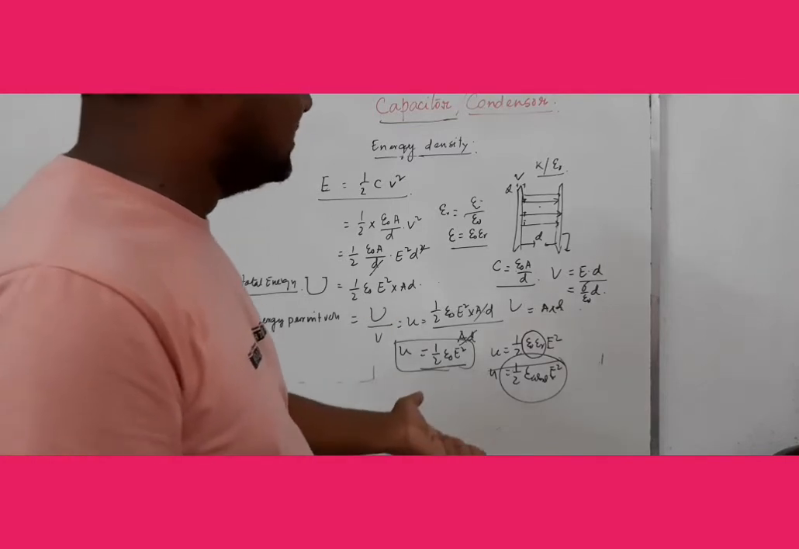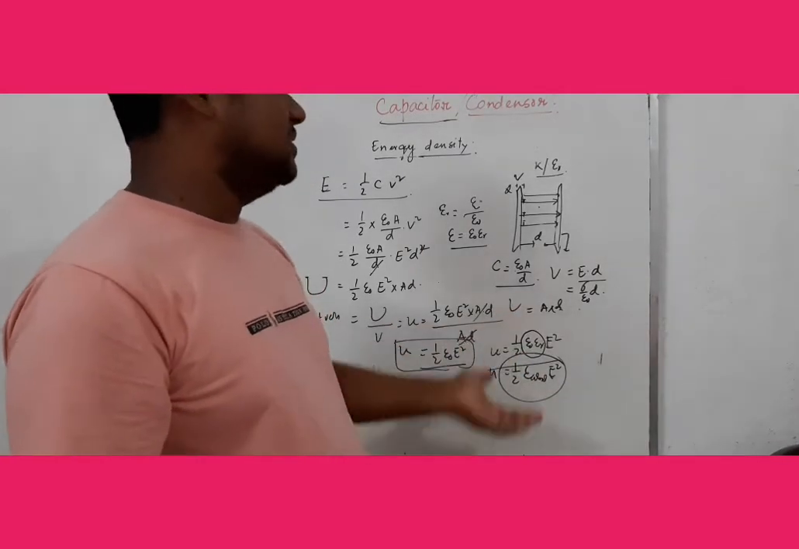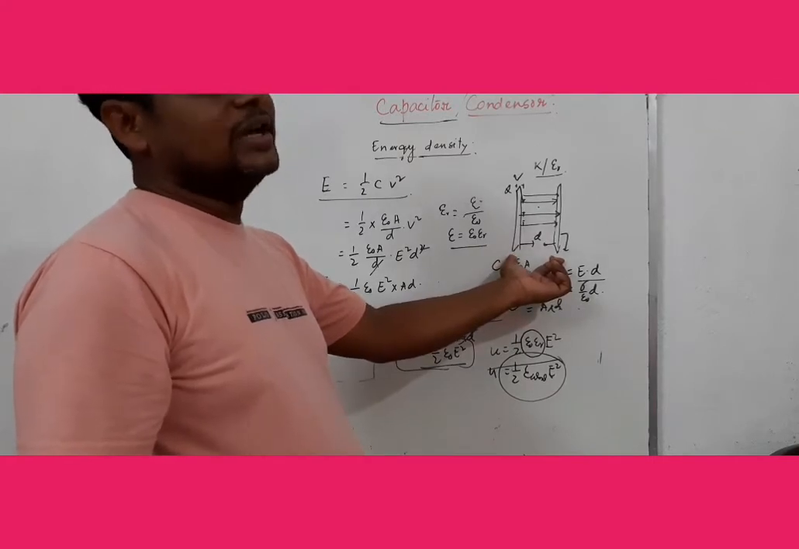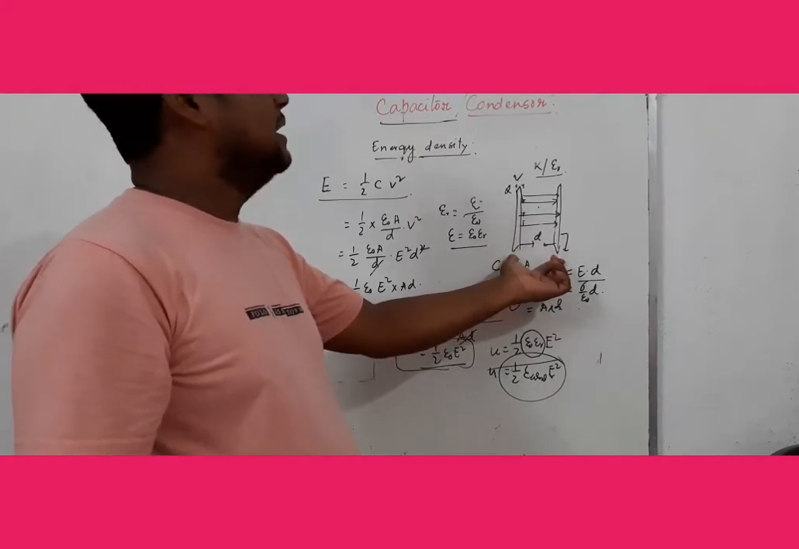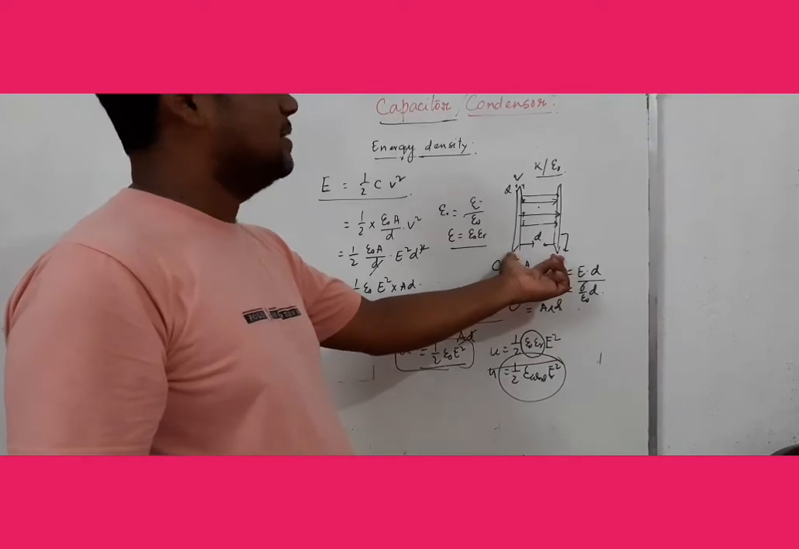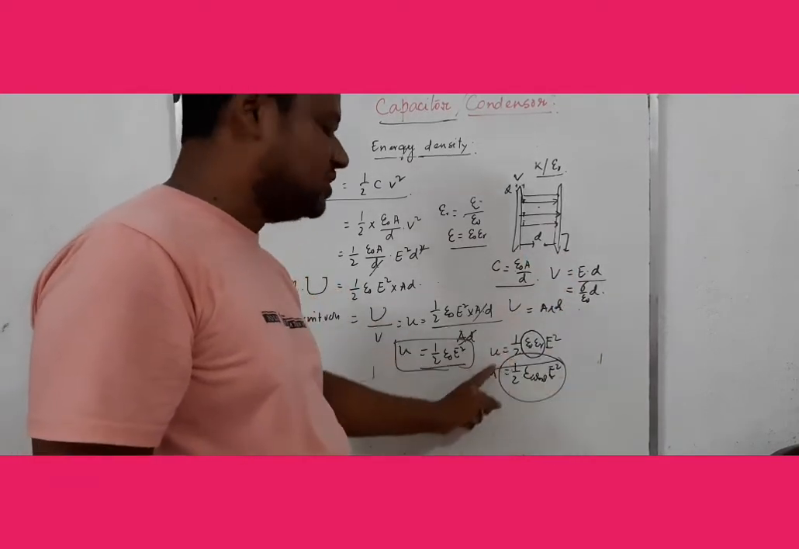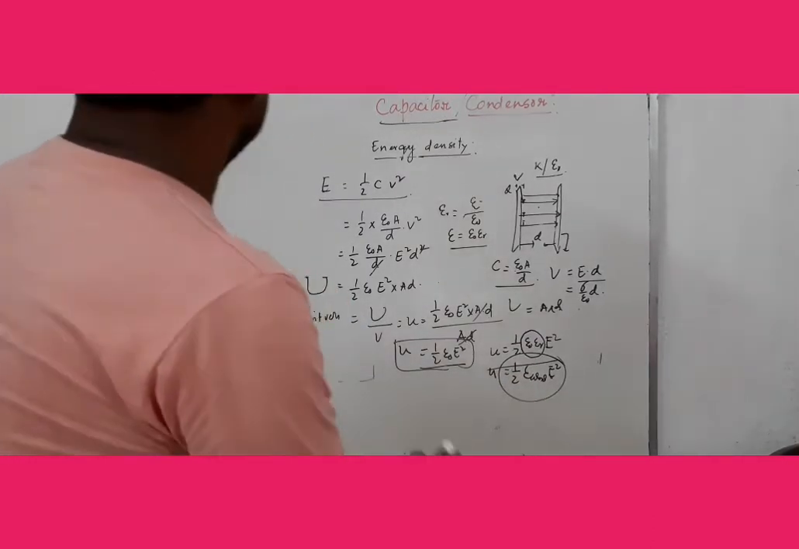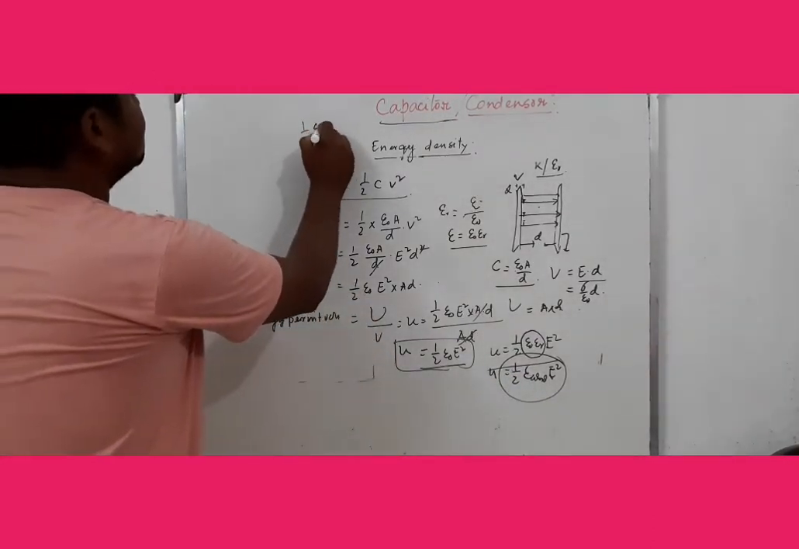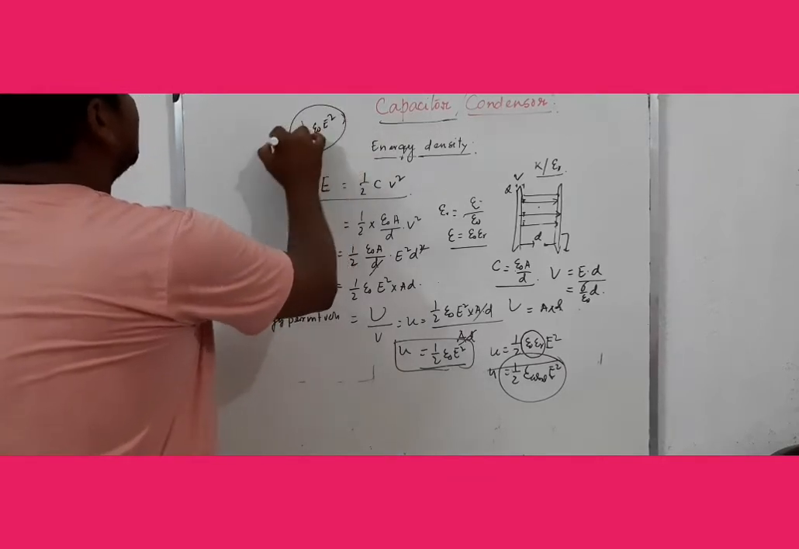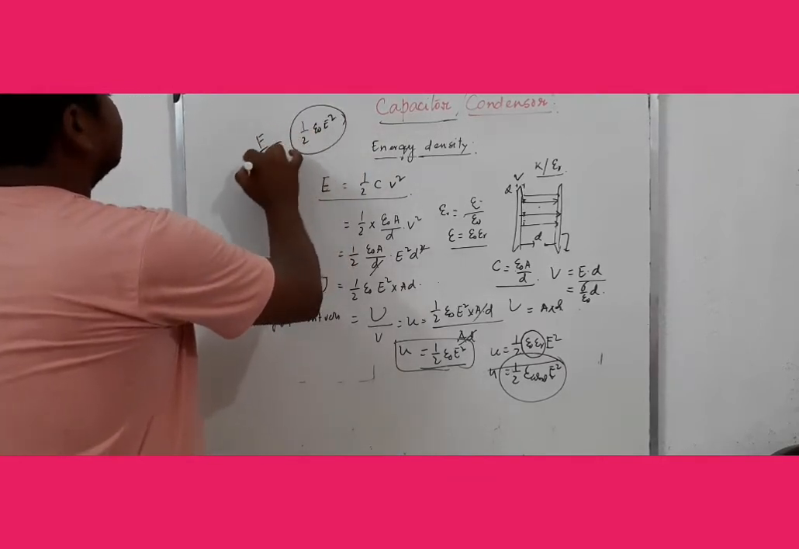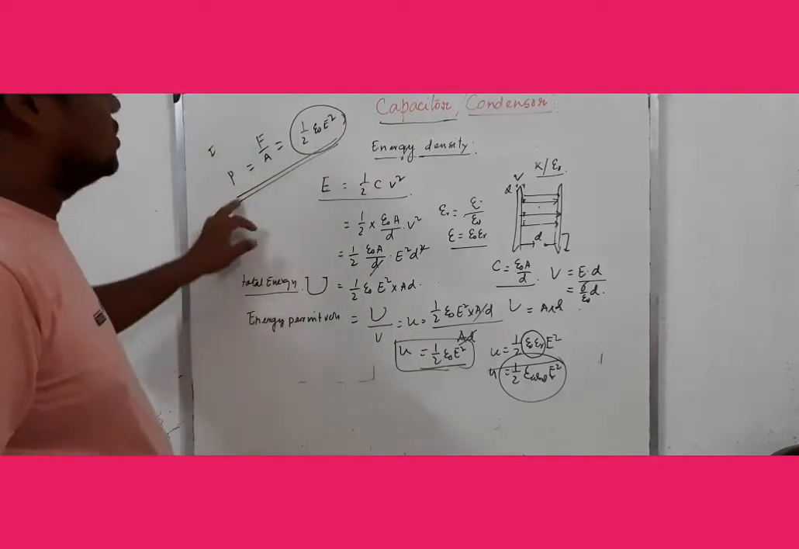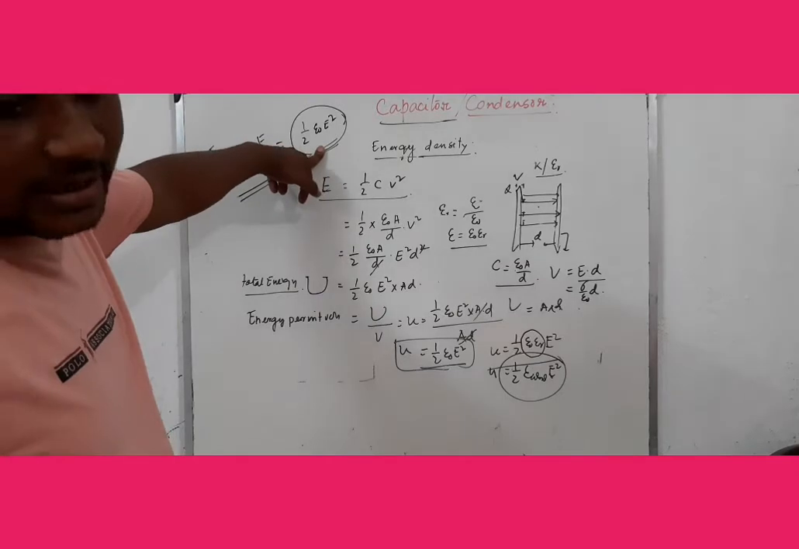In the next video, we shall discuss what will be the force between the two plates when it is kept in an electric field. Then the force per unit area is nothing but the energy density of the system. So sometimes this half epsilon 0 E square is nothing but the force per unit area, that is pressure. This is called electrostatic pressure. It is also named as electrostatic pressure.